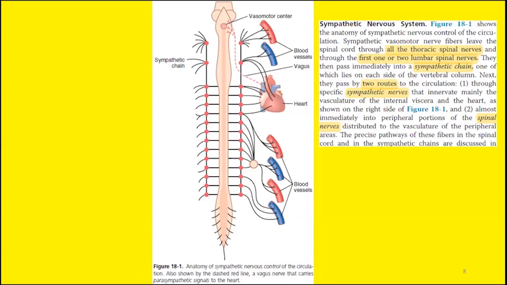So first we will discuss the sympathetic nervous system. As we have discussed already, there is a predominant role of the sympathetic division of the ANS in the circulatory system, and usually there is vasoconstriction in response to sympathetic stimulation. And the sympathetic nervous system includes all the thoracic and the first two lumbar segments. So all these thoracic spinal nerves and the first two lumbar spinal nerves are part of the sympathetic nervous system.